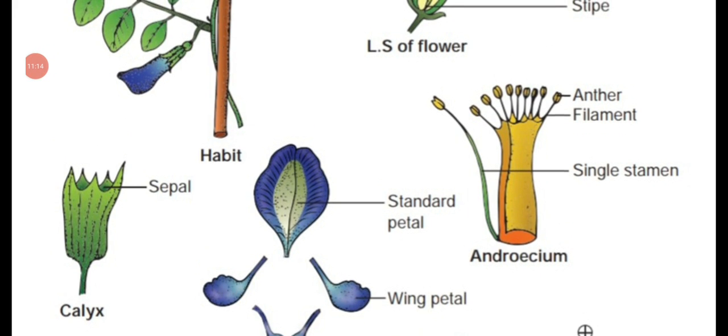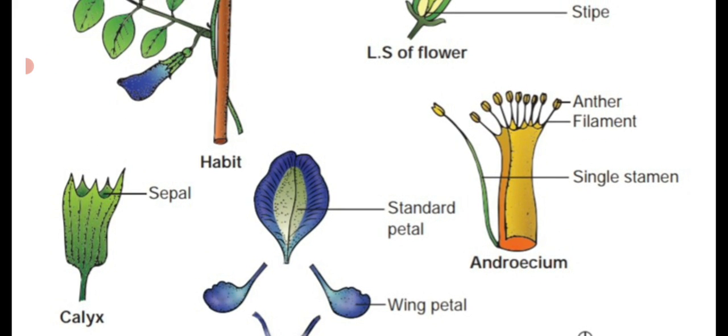Dear students, see the androecium. They are forming two bundles. The stalk of a stamen is known as the filament. At the tip they have the anther lobe. See the anther lobe, which has a median part dividing the anther into two chambers.